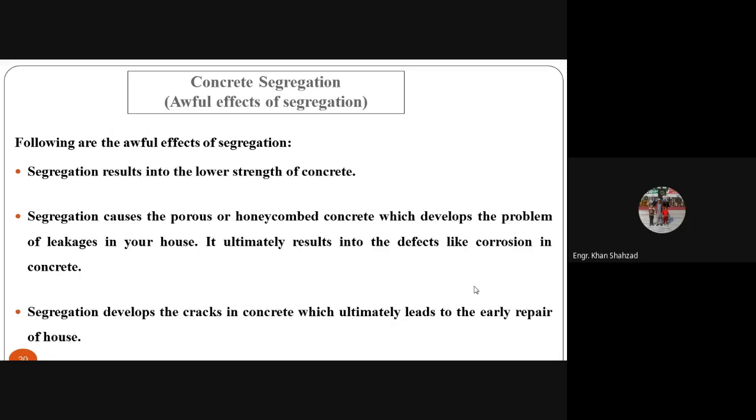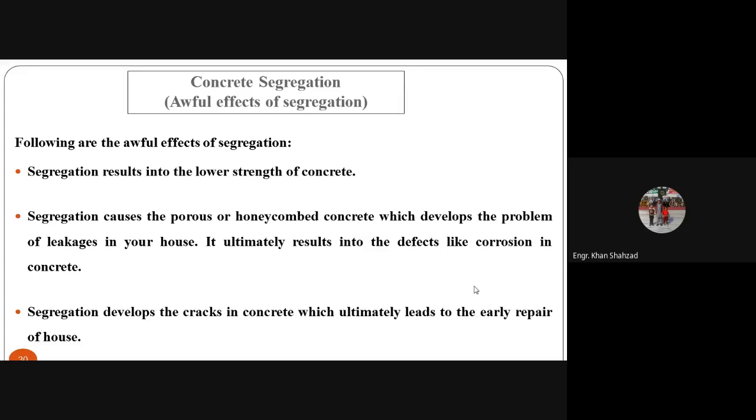Okay, what are the harmful effects of segregation? Segregation results in lower strength of the concrete. If segregation has taken place in the concrete, it can reduce the strength of the concrete. Segregation causes porous or honeycomb concrete, which develops the problem of leakages in your house. It ultimately results in defects like corrosion in concrete, as I explained in the previous slides.